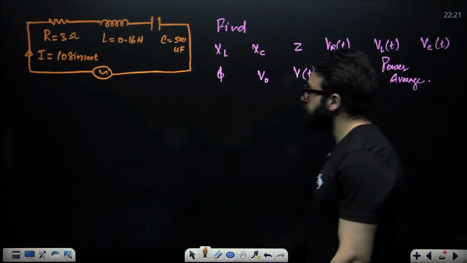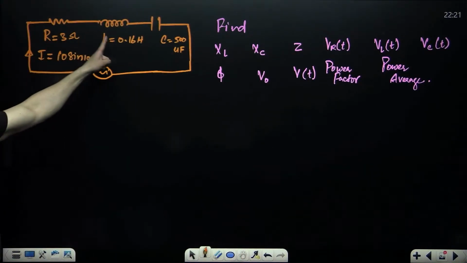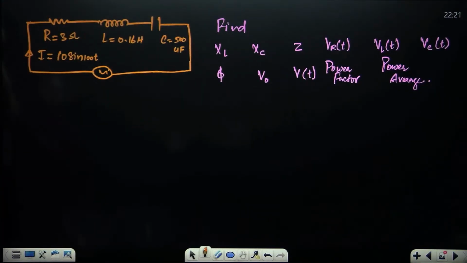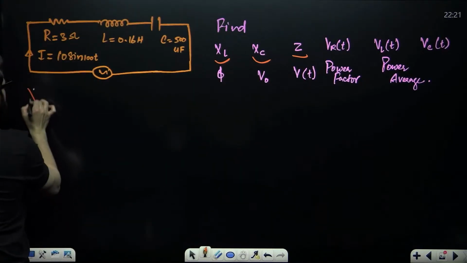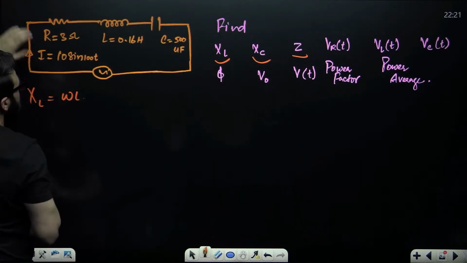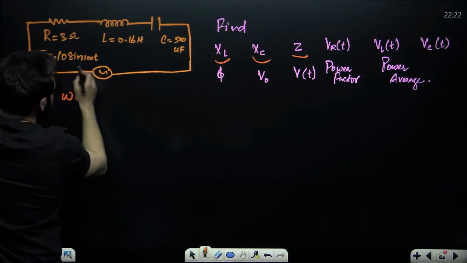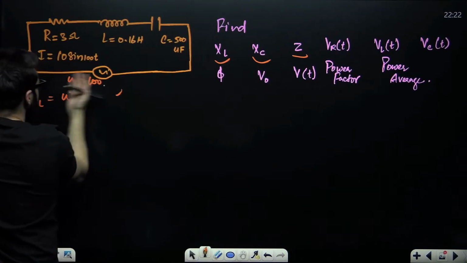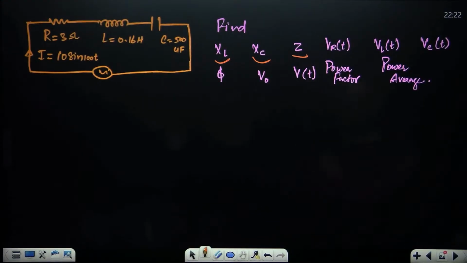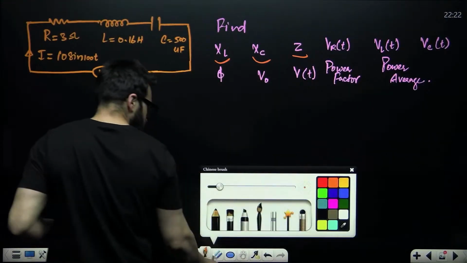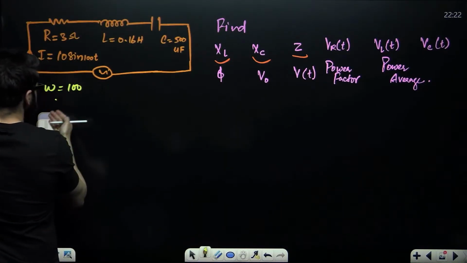Let's take a look at this. R, L and C. In this particular case, find the value of XL, XC, Z. First, the value of XL, that is omega into L. Now, from this equation, I is equal to 10 sine of omega t. Omega in this case is given as 100. You can directly write that omega is given as 100.